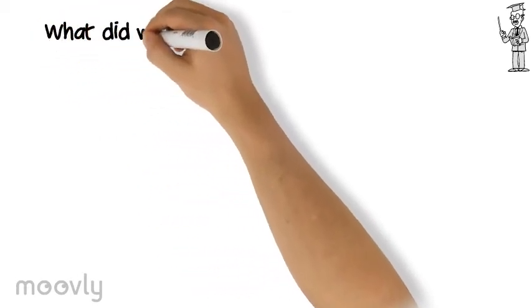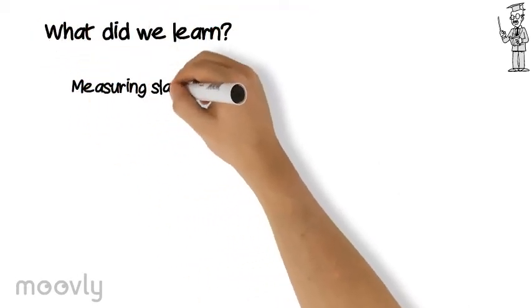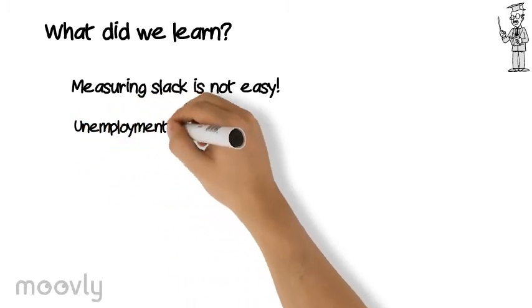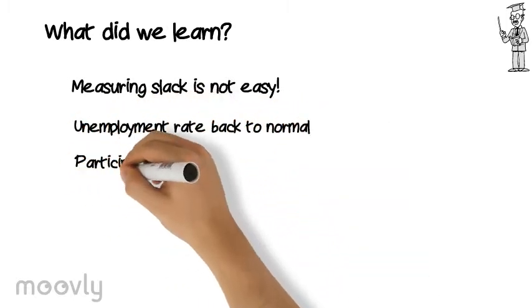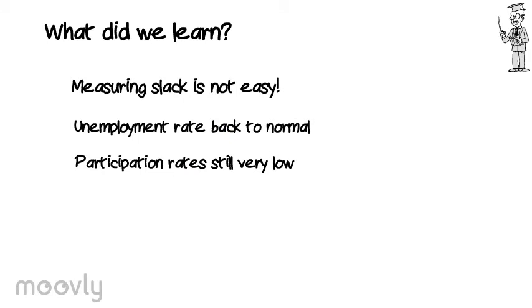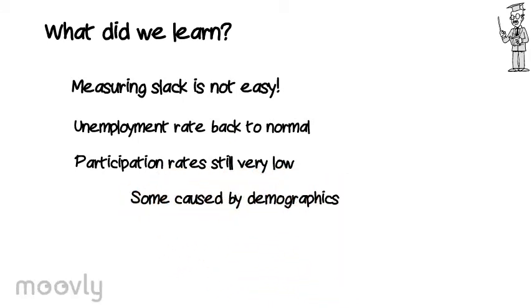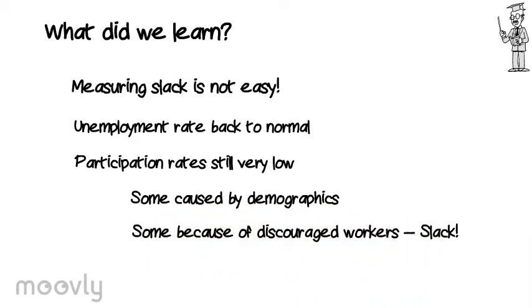So what did we learn after looking at the data? Measuring slack in the labor market is not easy, in particular distinguishing between workers who have voluntarily left the labor force and those discouraged. Unemployment rates are back to normal, almost no slack left there. But participation rates have not recovered. Yes, some of this is due to demographic reasons, and so it might be permanent, but some of it is coming from workers who are discouraged by economic conditions and will join the labor force if things improve.